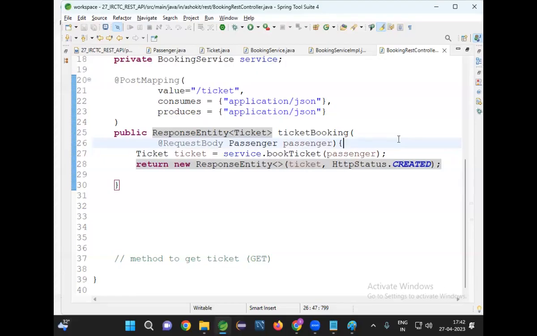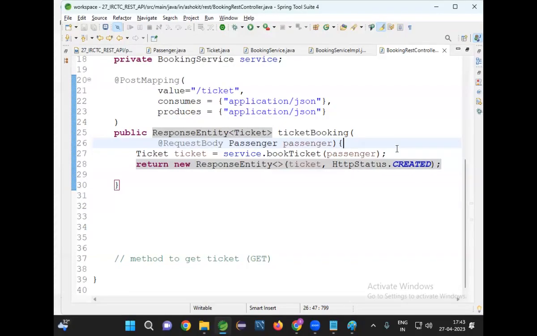We need not convert it ourselves. That will be taken care of by the message converter. Who is using the message converter? The dispatcher servlet is using the message converter. Okay, clear? How will it understand which format the client is sending data in? In the request, the content type will be available.